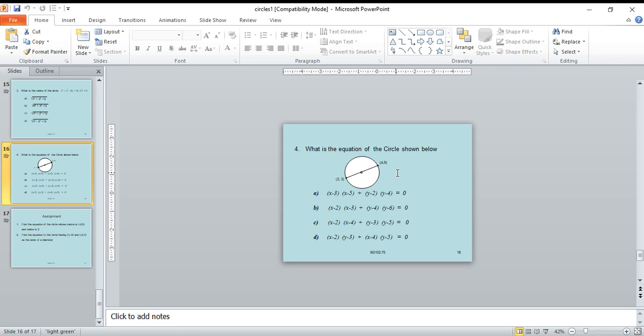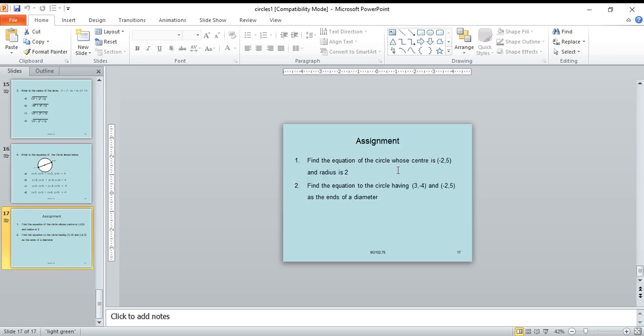So (x minus 2)(x minus 4) plus (y minus 3)(y minus y2) equal to 0. That is the correct answer.